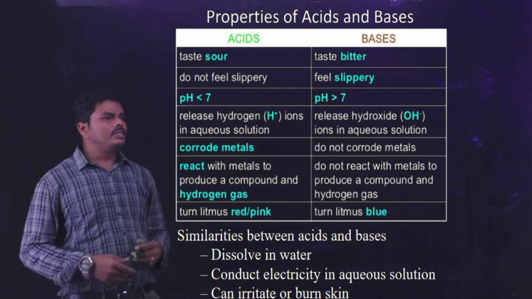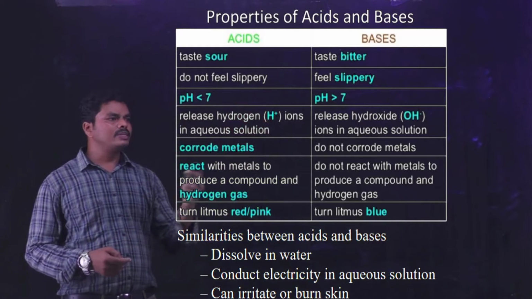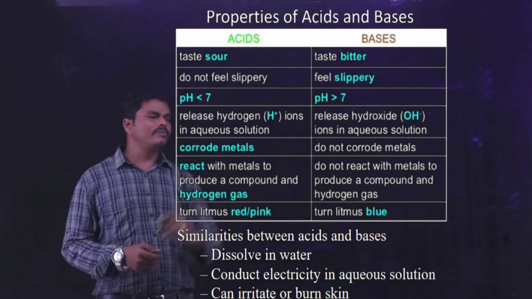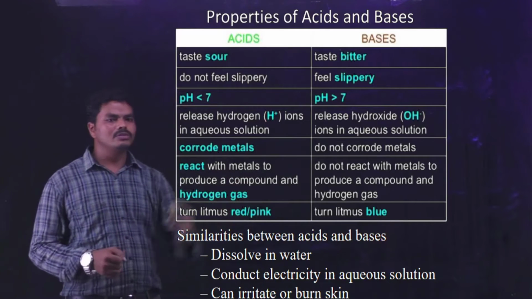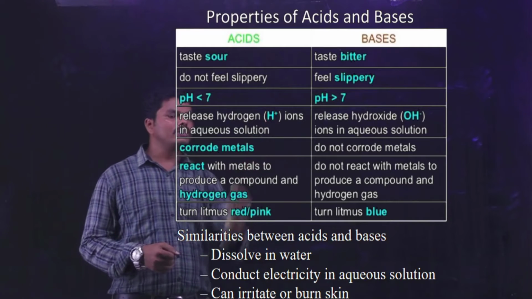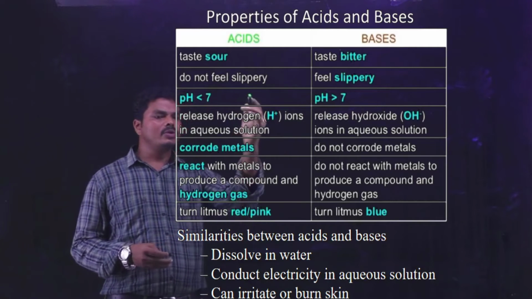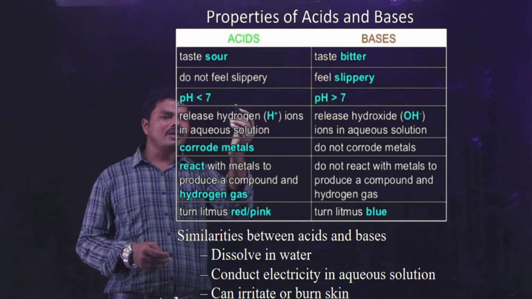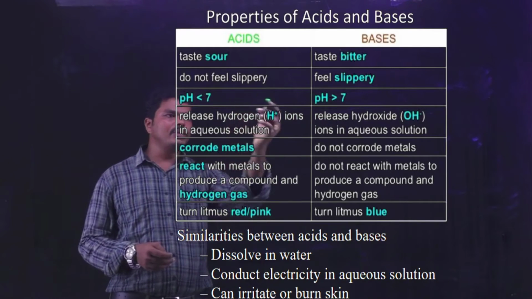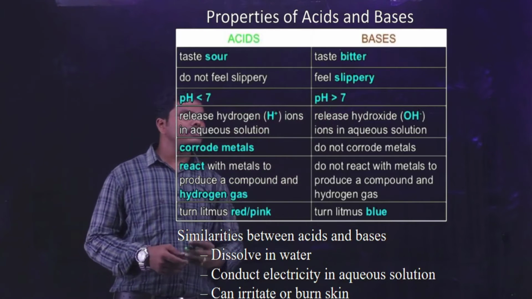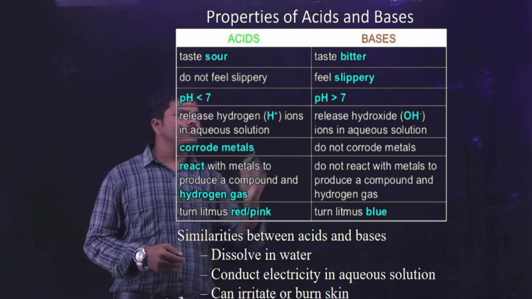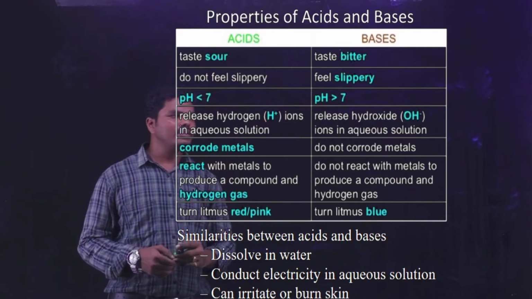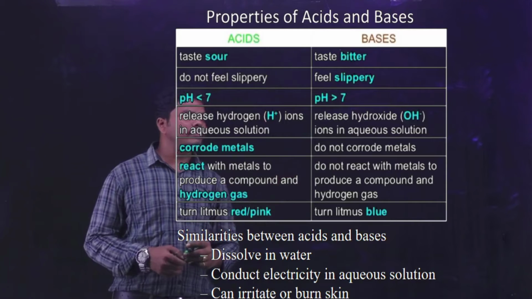So here we can see the differences between the acids and bases. We can also observe the similarities and differences between the acid and bases. So here first we'll see the differences. Acid has a sour taste, bases have a bitter taste, and in case of acids we cannot feel the slippery sensation, but in case of bases we can feel the slippery sensation. And acids have a pH less than 7, bases have a pH greater than 7.